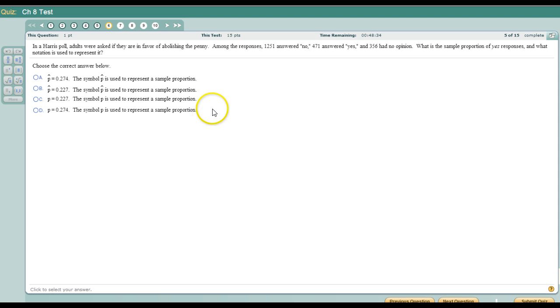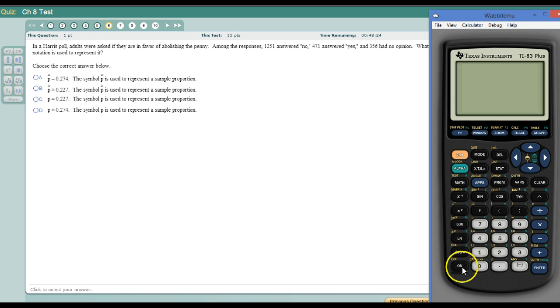Number 6, this is just a notation question. This is how many answered no, this is how many answered yes, this is how many had no opinion. What's the sample proportion of yes responses? So for yes, we take the number of yeses, which was 471, and we divide by the total number of responses, which is all 3 of these added together. Alright, so 0.227, to 3 places, and we use p hat.